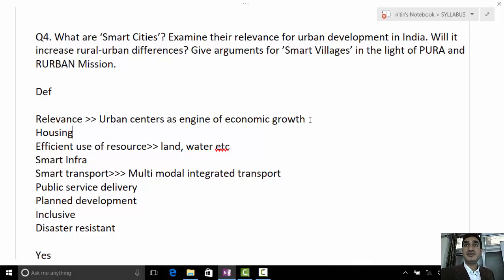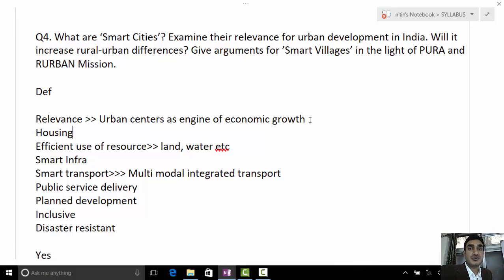You don't have such space, and you don't have much luxury of time. So, will it increase the rural urban difference? And the next part is: give arguments for smart villages in the light of PURA and the urban mission.